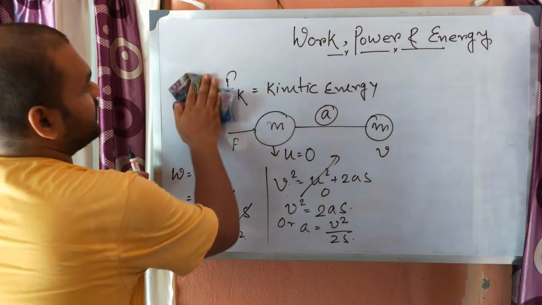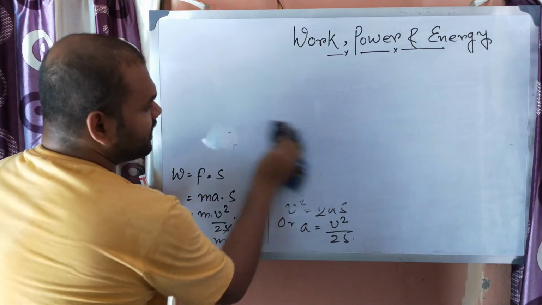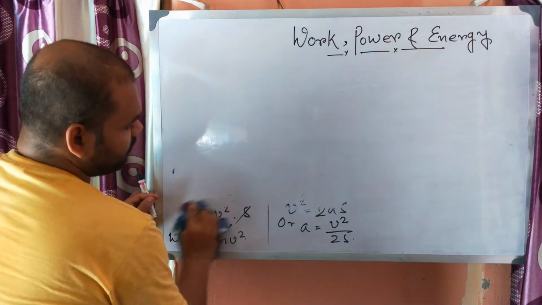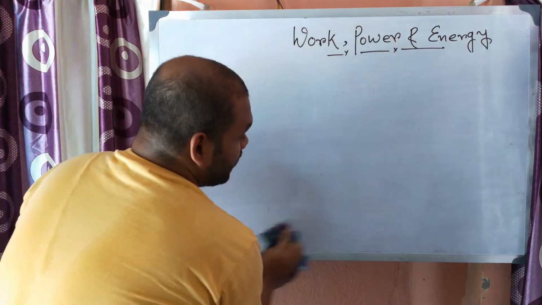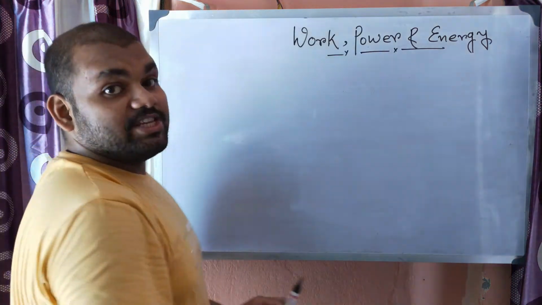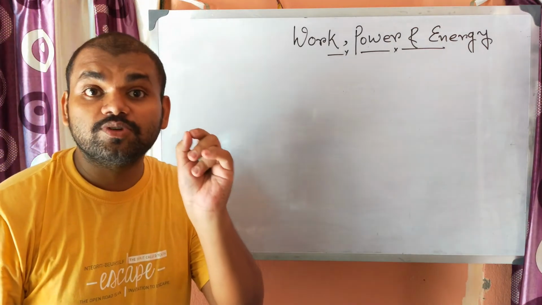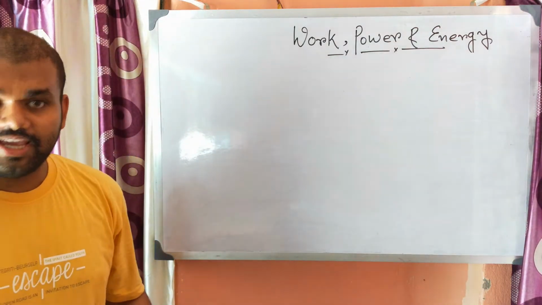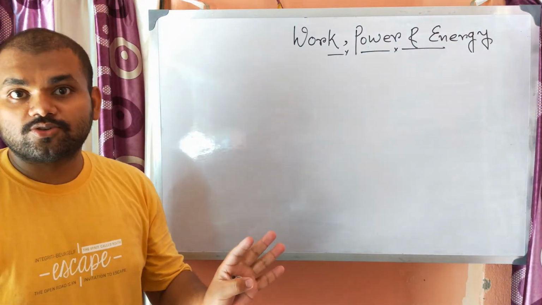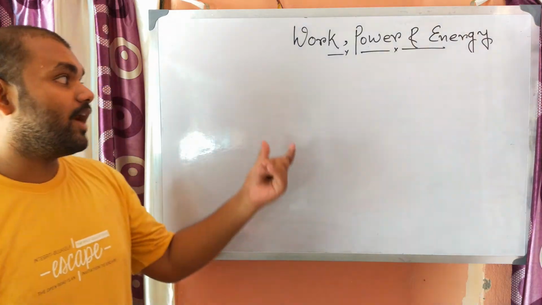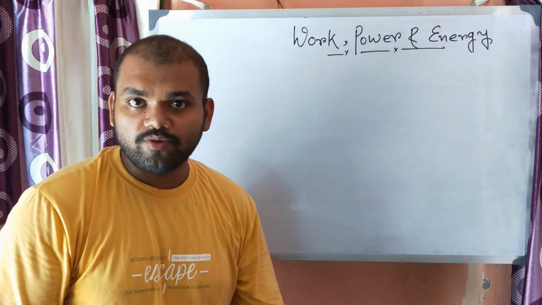Okay, now there is a law of conservation of energy. What do you mean by conservation of energy? Conservation of energy tells that the total energy of this universe is constant. You can't create energy, you can't destroy energy. What you can do is only transfer one type of energy to another type of energy.